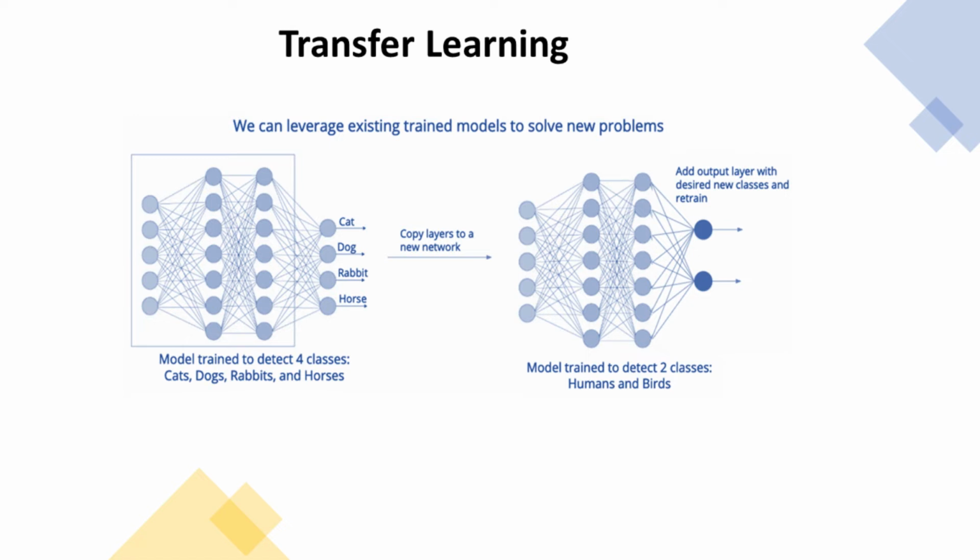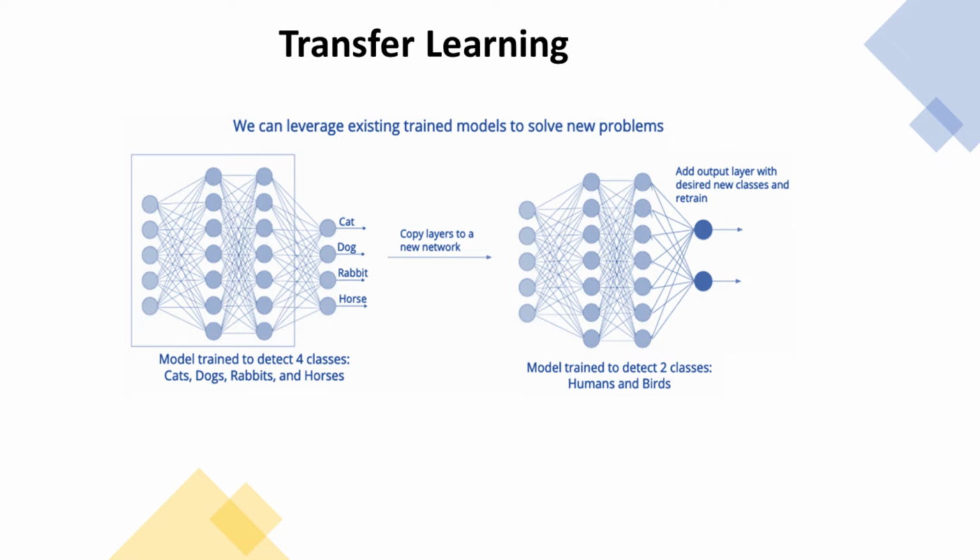Now, automated ML takes this one step further by allowing us to build relatively robust and scalable models without much machine learning experience. In order to do this, we take the first n layers of the pre-trained network. The number n is generally all except the last few layers, depending on how deep the original network is. Then we copy these layers into a new model. These copied layers will retain the same architecture as well as the same weights and activation functions. Then we will attach new layers to the end to replace the old ones.